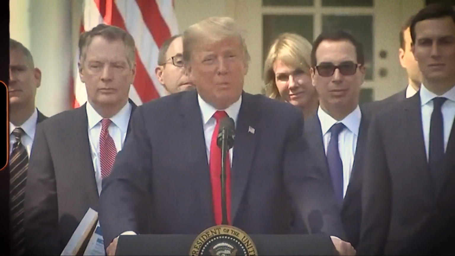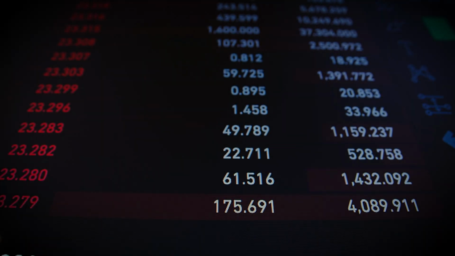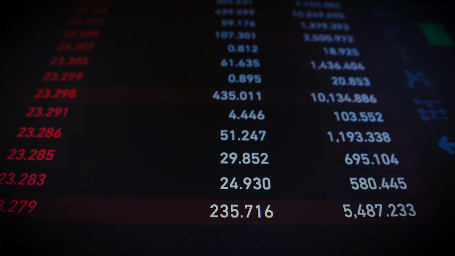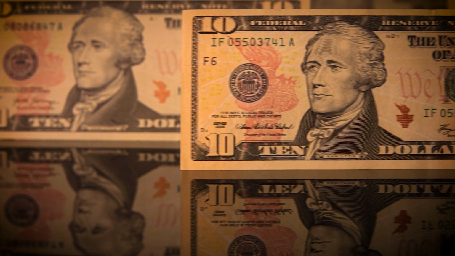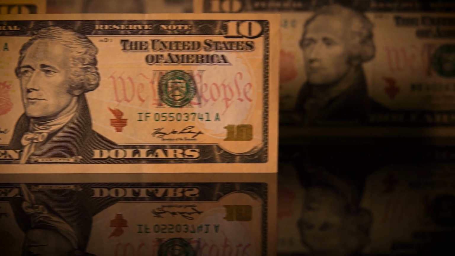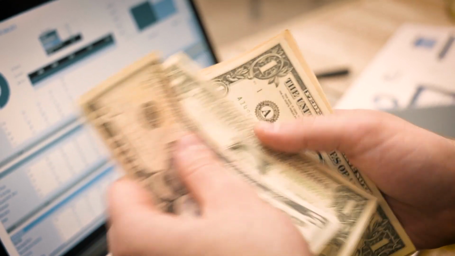However, the real question is whether Trump can force the Fed to do his bidding, as he's already clashed with the central bank before. If the Fed sticks to its mandate and raises interest rates to curb inflation, it could stifle economic growth. If the Fed lowers rates to combat a recession, it could hurt global markets that rely on the strength of the US dollar. The long-term effects of this uncertainty are bad news for both the US and the global economy.